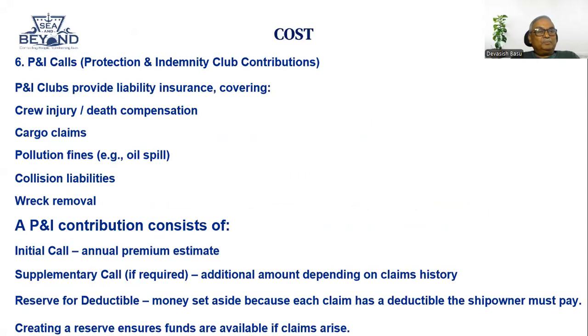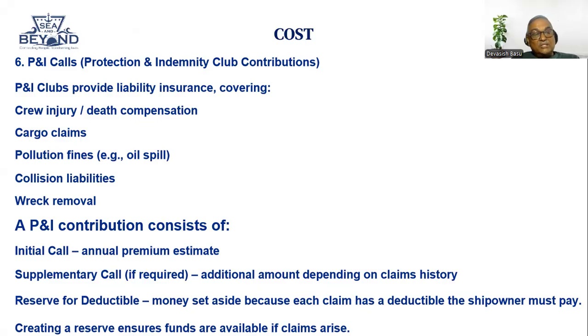Now PNI. PNI is protection and indemnity. Every vessel will have PNI as third party insurance. PNI provides liability insurance covering crew injury, death compensation, cargo claims, pollution fines, collision liability. So these all come under the PNI, as does wreck removal.